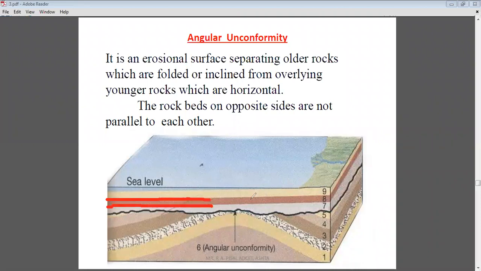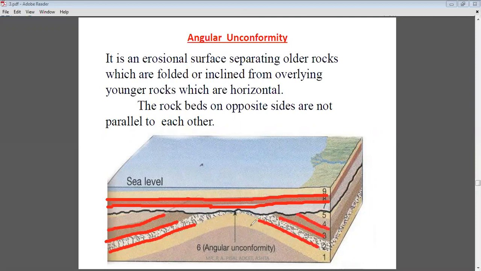So the younger rocks above the unconformity are in horizontal layers, and the rocks below the unconformity have some inclination or some dip. That inclination is considered a dip. We have discussed it earlier.